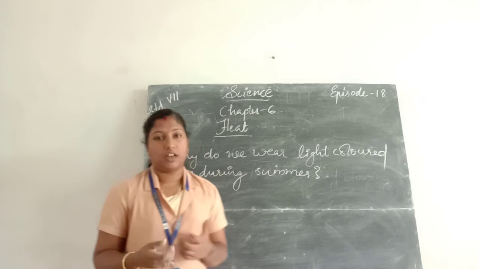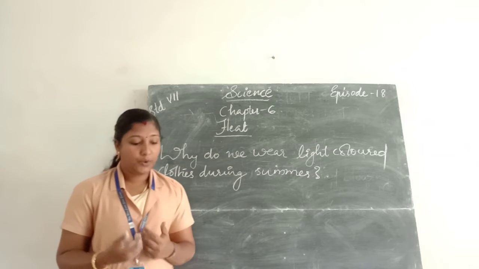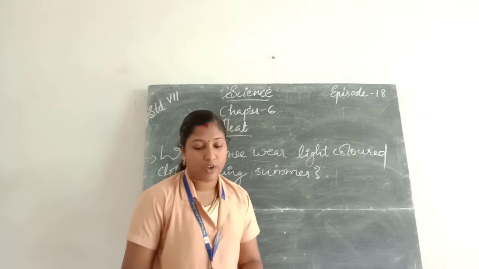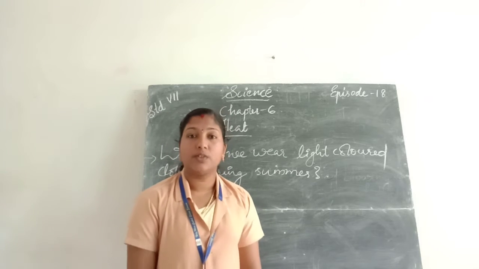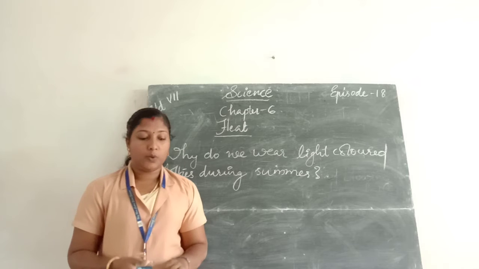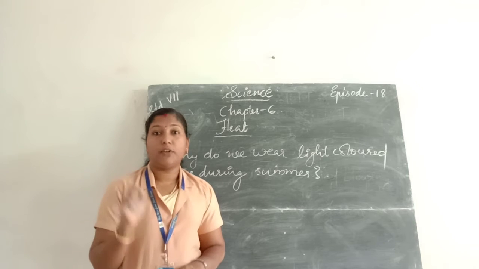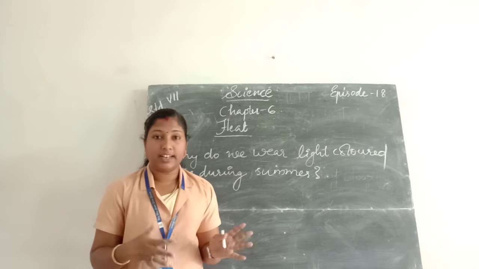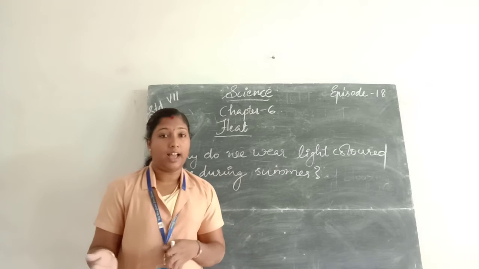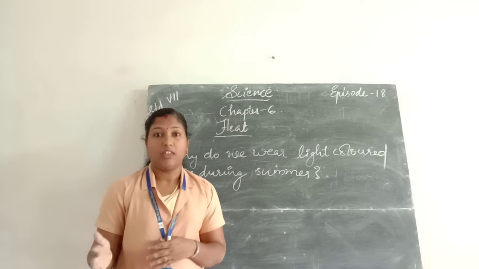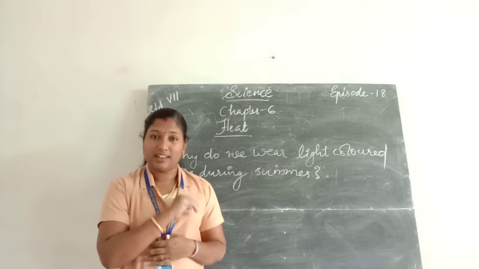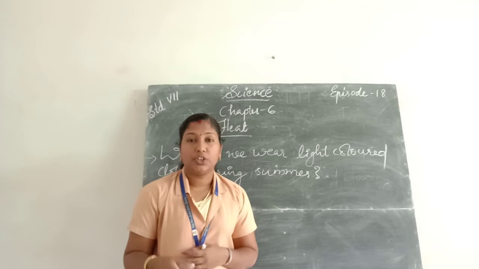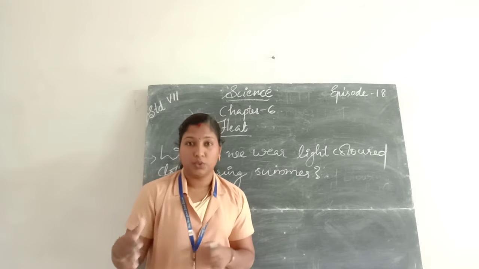Okay, next question. How do woolen clothes keep us warm? We learned about conductors. The conductors do not allow heat to flow through them. So the woolen clothes are bad conductors. It is like an insulator. So it does not allow heat to flow through them.